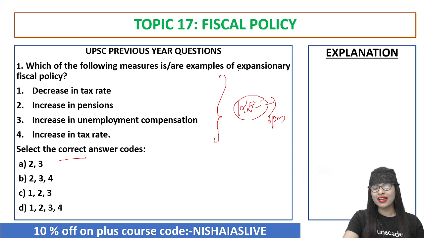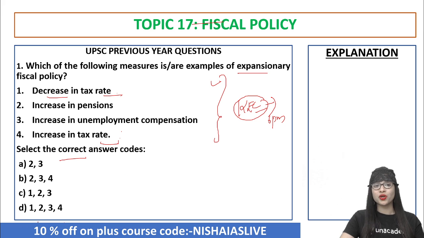Correct. Next is an example of expansionary fiscal policy. Expansion means growth, so more spending. So what you will do? The first and the fourth option are highly connected. Very well, we got to know that only one of them can be correct. If decrease is correct, then increase has to be eliminated. So use your brains. Definitely the answer cannot be all of the above. Through the comparison technique, the second and third are correct, because out of 1 and 4 you have to make a choice.